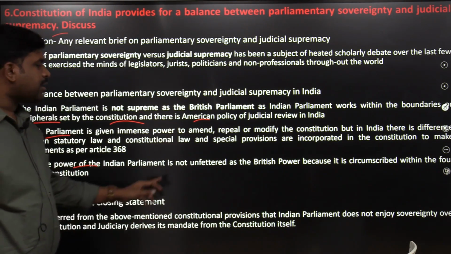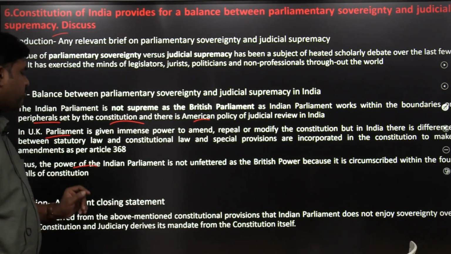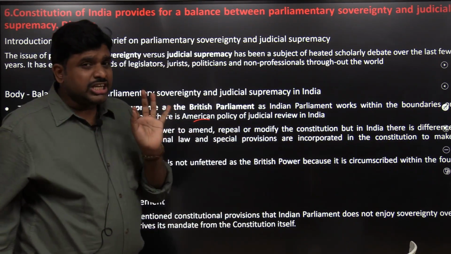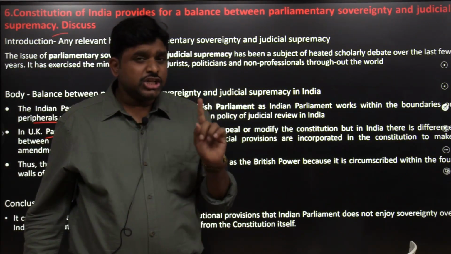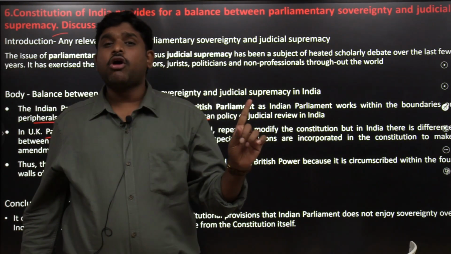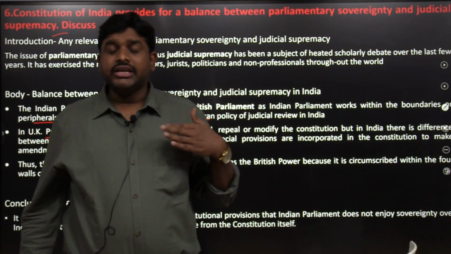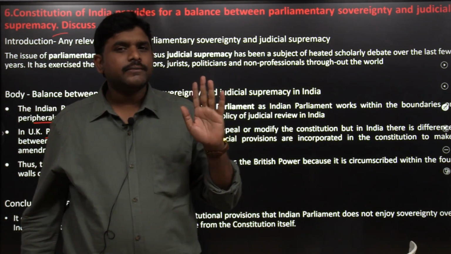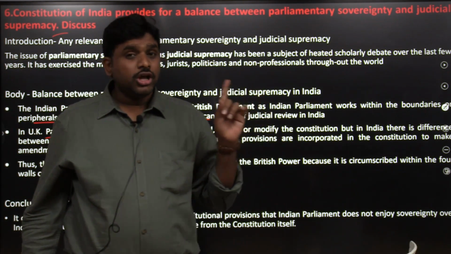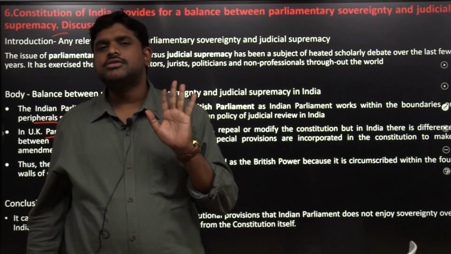Thus, the power of the Indian Parliament is not unfettered like British power, because it is circumscribed within the four walls of the Constitution. However, judicial supremacy is there, but only up to the limitation of protection of constitutional rights. It is the custodian and protector of the Constitution. So, parliamentary sovereignty is there, but within the limits of the Constitution. The judiciary also acts with supremacy, but only within the limits of the Constitution.